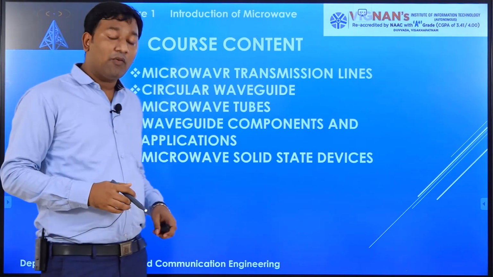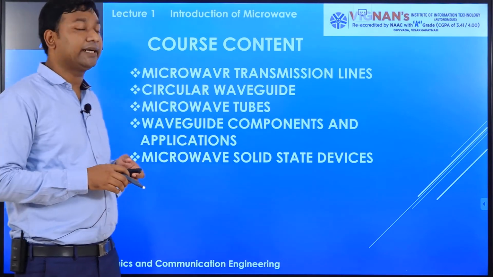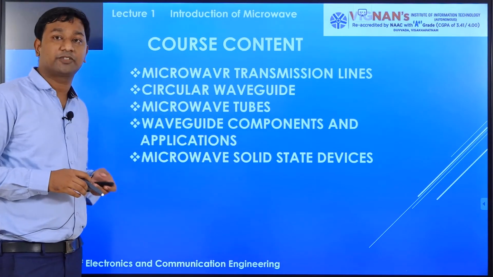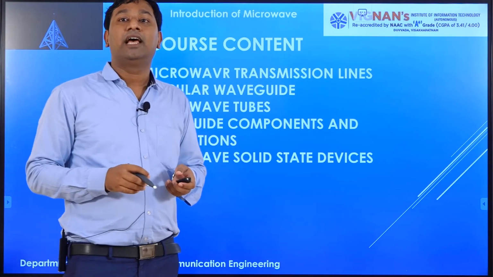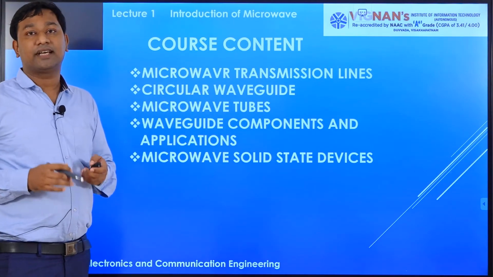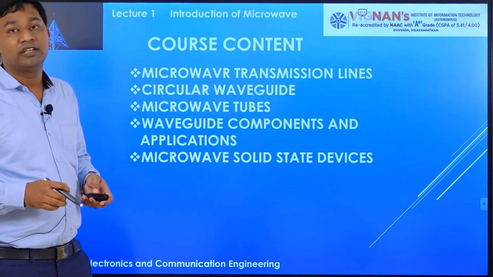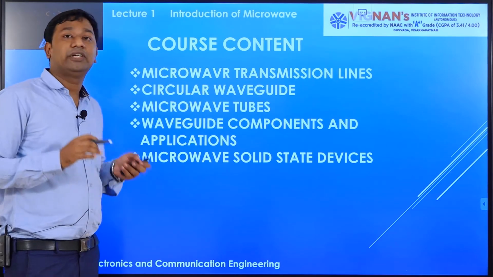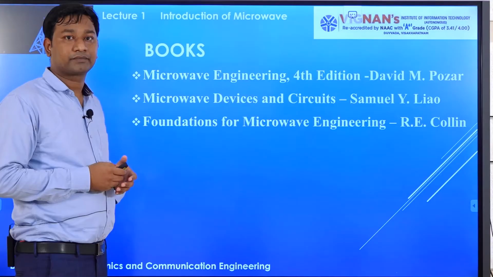So in our course content, what will we learn? Our course content is divided into five units. The first unit is the microwave transmission line. Apart from that, we will discuss rectangular waveguides as well as circular waveguides. In the next unit, we will discuss microwave tubes and the different components of microwave, as well as microwave solid state devices.